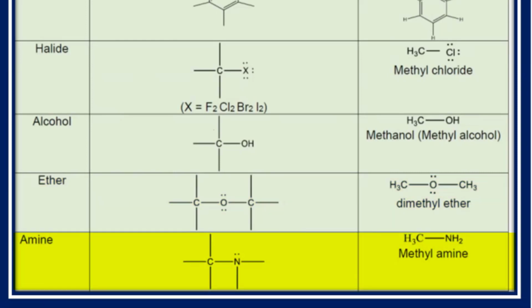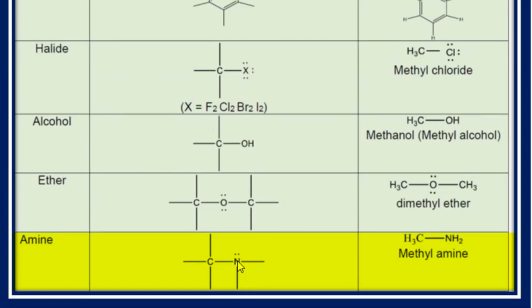Then come to the bases. Very interesting and very important. This is the amine class, when carbon is attached with the nitrogen. So we know that nitrogen has 3 bonds. So nitrogen having 1 bond with the carbon, and it might have some hydrogen. So this class is called the amine.